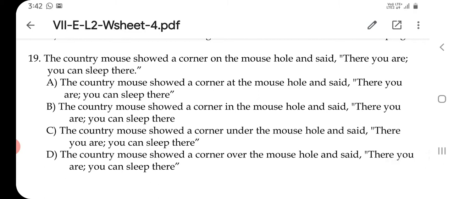Then: "The country mouse showed a corner on the mouse hole and said, 'There you are. You can sleep there.'" Where is the problem with the sentence?